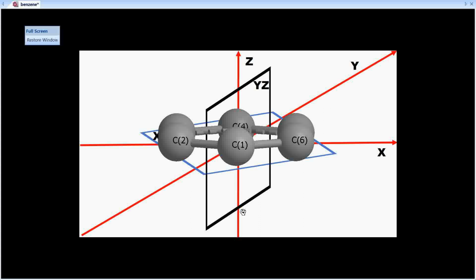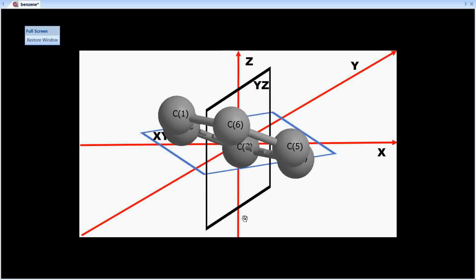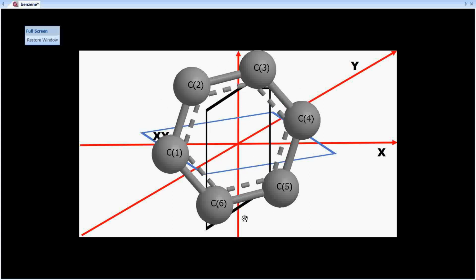There has to be more than one C2 axis which are perpendicular to the principal axis. Where is the principal axis? It is passing through the center of the molecule. Whereas you will see C2 axes, now I will show you. There will be many C2 axes in this molecule.